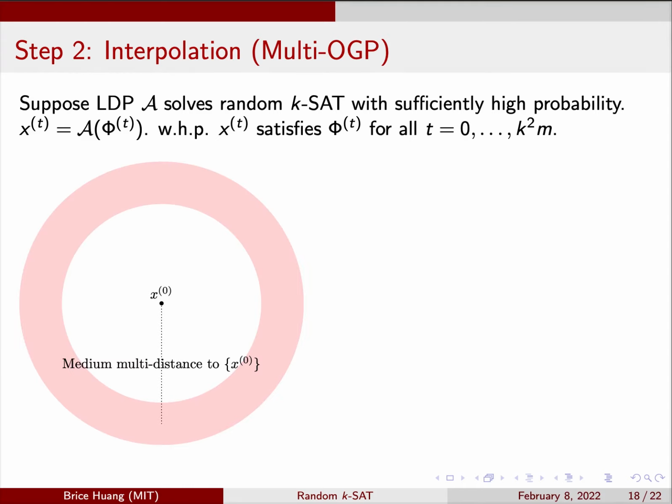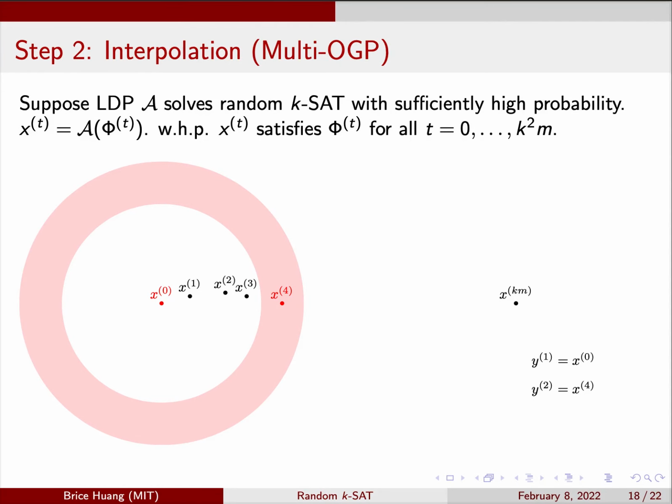Let's look at the sequence of outputted assignments, x. I've drawn x0, and the red moat is the assignments at medium multi-distance from the singleton set x0. By independence, the x that's km time steps in the future is outside of this moat. We construct the forbidden structure one assignment at a time, starting with y1 equals x0. Like before, we follow the sequence of x's, and we only move by small jumps. We eventually get to the other side of the moat, but we can't jump across it. So we eventually land in the moat. And whenever we do, we let y2 be that x.